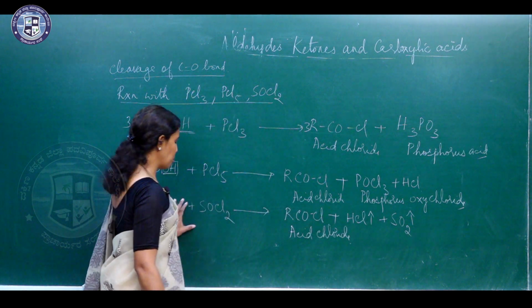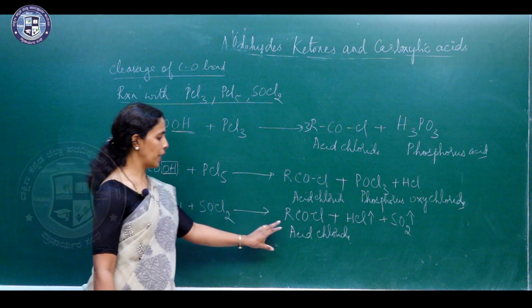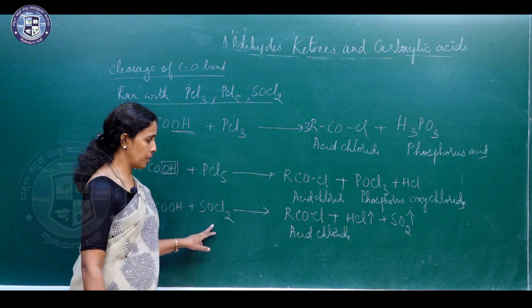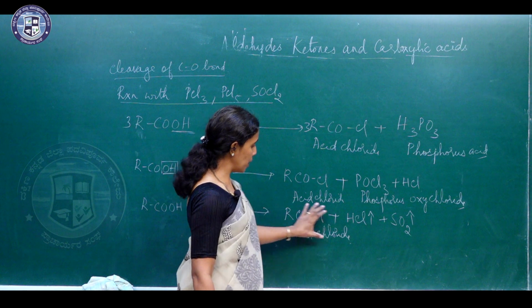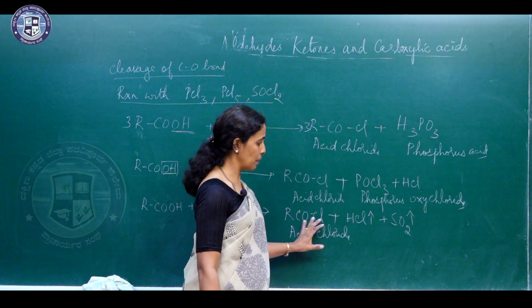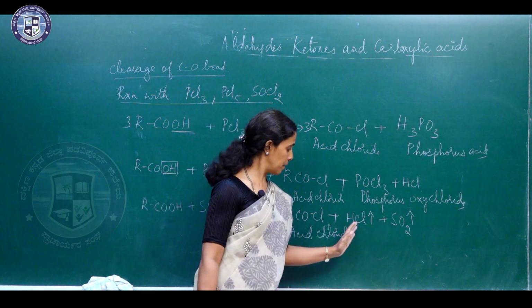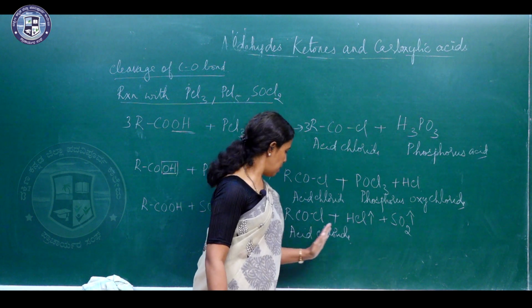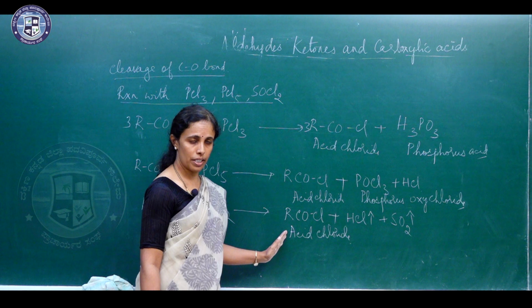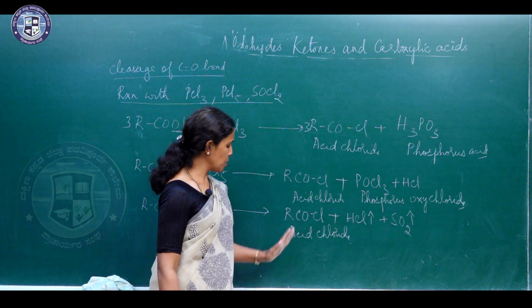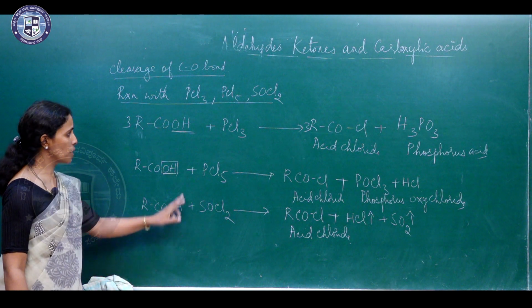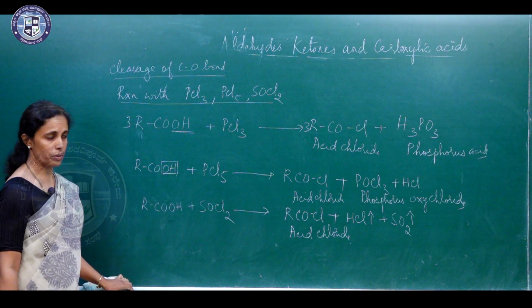So, this is the most preferred method to obtain acid chloride using chlorinating agents. That is because the product can be separated easily. These are all gases, they can escape, and hence you get acid chloride easily. So this is the most preferred method for the preparation of acid chlorides using chlorinating agents.